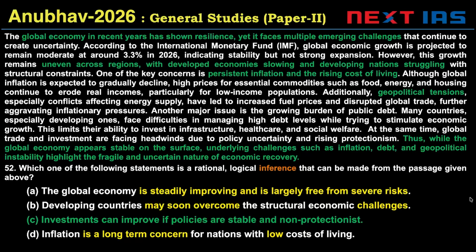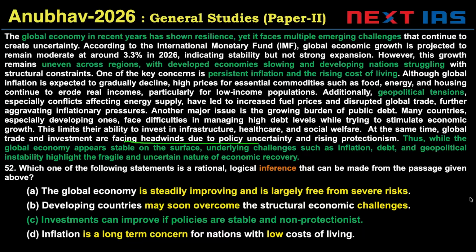I know many of you have gone with D. There's nothing wrong with C. C is the right answer. Investments can improve if policies are stable, right? What we need is stable. Thus, while global economy appears stable, we need stability in policy and non-protectionist policy. I'll tell you the exact line.